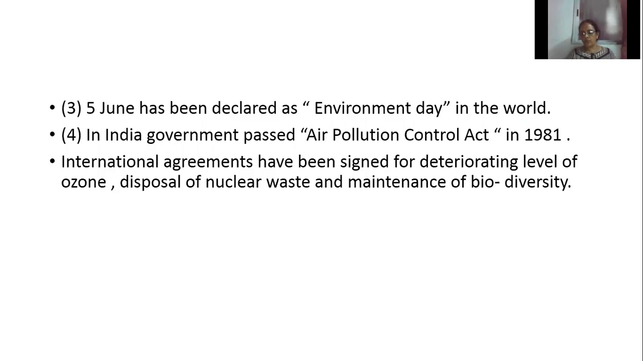Which are the steps taken to protect the environment? First one is that India gathers information about pollution condition of different cities and prepares the report. Second one is that central and state pollution control boards have been established to control the pollution. Then 5th June has been declared as World Environment Day. Then in India, the government passed the Air Pollution Control Act in 1981. Then international agreements have been signed for deteriorating level of ozone, disposal of nuclear waste, and maintenance of biodiversity.